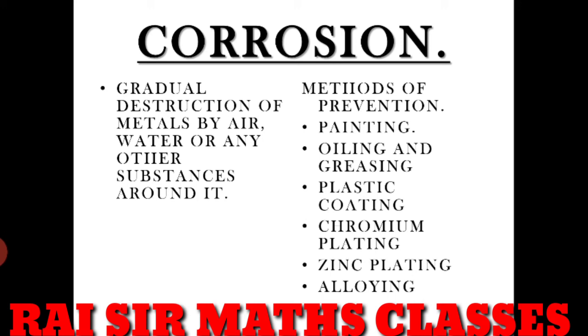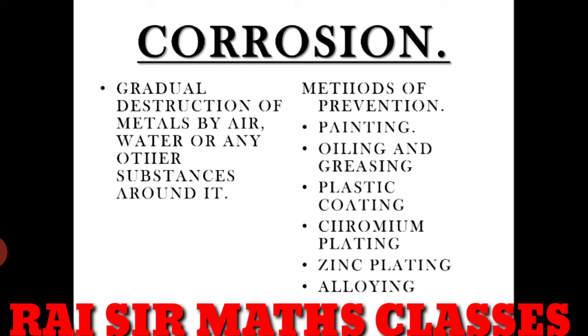We have to just paint it. You have seen that if your house has any iron window or iron door, it is painted with oil paint as it protects it from getting in direct contact with water and air. So it is saved from corrosion, and the iron doors or windows are used for a long period of time.